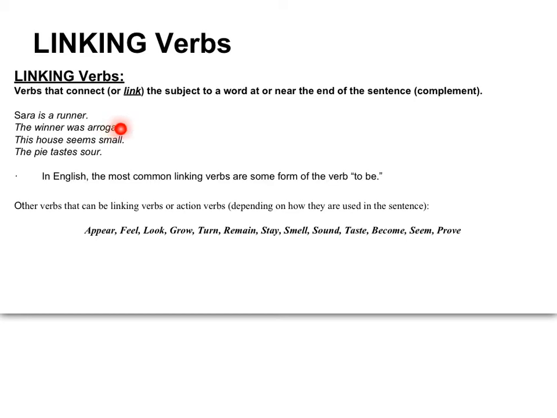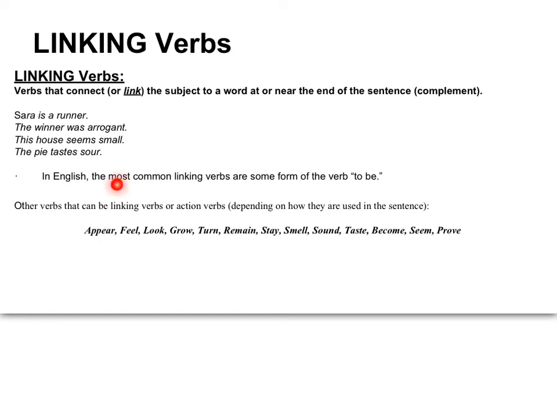The winner was arrogant. Winner is the subject. Was is the linking verb. Arrogant is describing the winner. That's what we call predicate adjective, which we'll talk about later. This house, subject, seems, linking verb, small, predicate adjective. The pie, subject, tastes, linking verb, sour, predicate adjective.